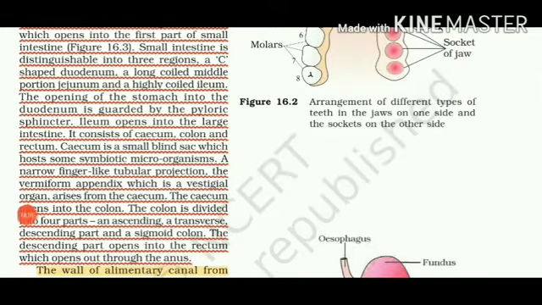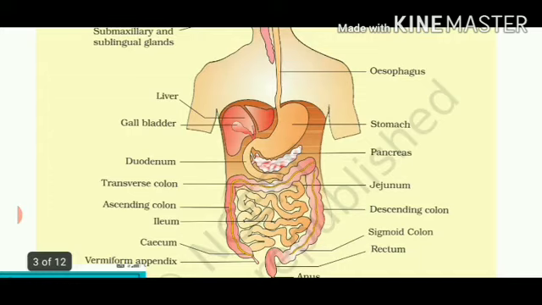Then comes the small intestine. It is also divided into 3 regions. Number 1, duodenum. Number 2, jejunum. And number 3, ileum. Let's study from the diagram. In the picture, you can see the C-shaped structure which is directly attached to the stomach, called the duodenum. It means the small intestine starts from here. Then we come to the jejunum, which leads into the most coiled portion called the ileum. So these are the 3 parts of our small intestine that help in digestion of the food.